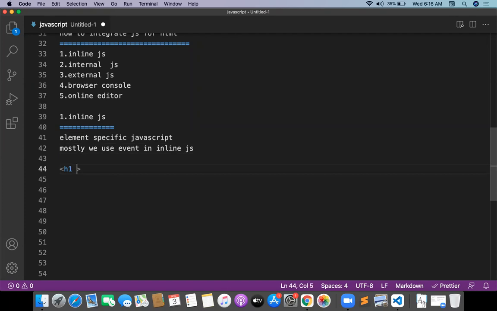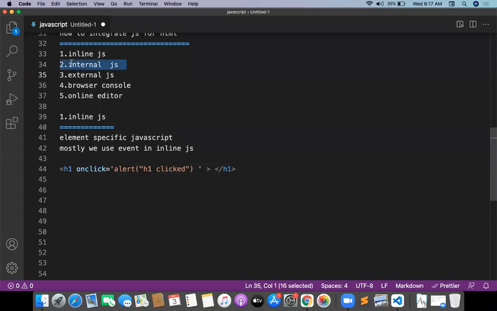Okay, so how to use this event? Suppose, for example, h1 onclick is equal to some function. When I click on h1, I need to show an alert box, and that alert should be something like this: alert h1 clicked. So this is the way of going with inline JS. Inline JS is extended with events; you can provide specific events for the element. Mostly people write only events inline.